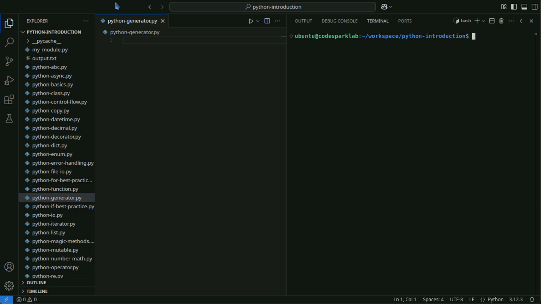This time, we'll cover generators in Python. We will comprehensively explain generators, including their basic concepts, generator expressions, and error handling examples. Enabling subtitles will make the code descriptions easier to understand.